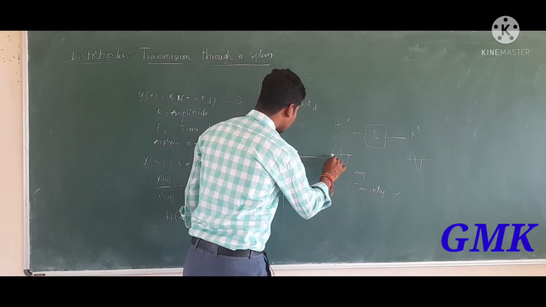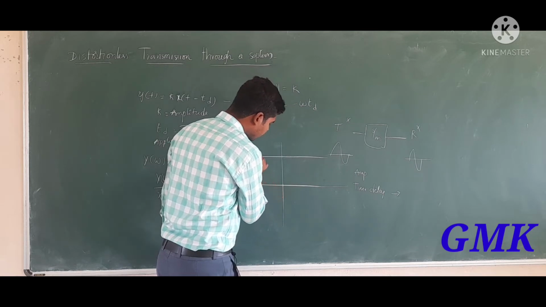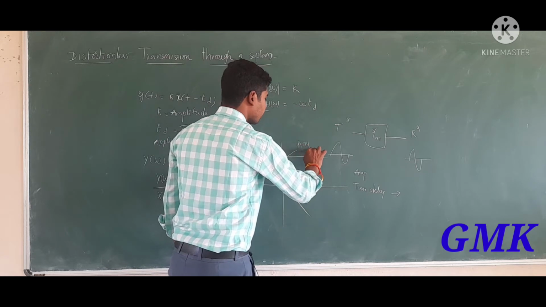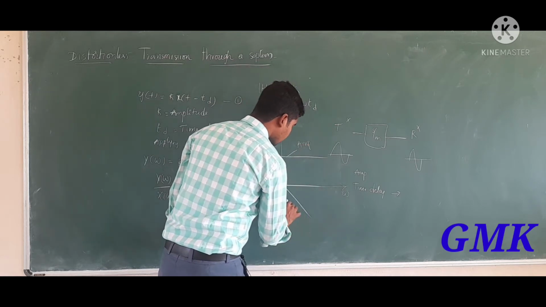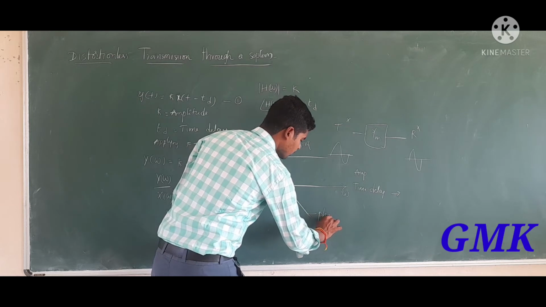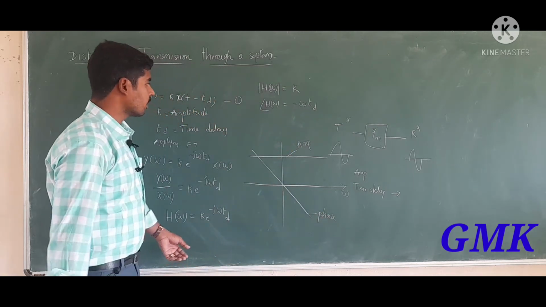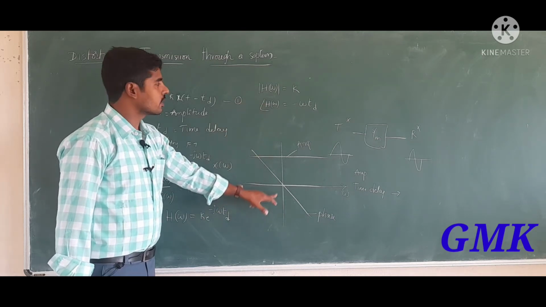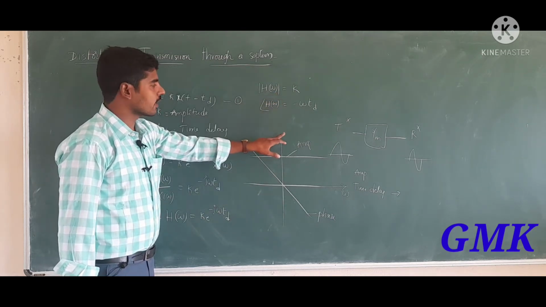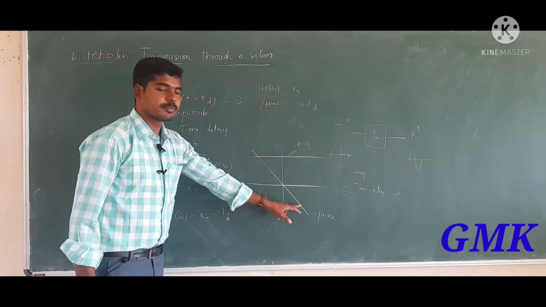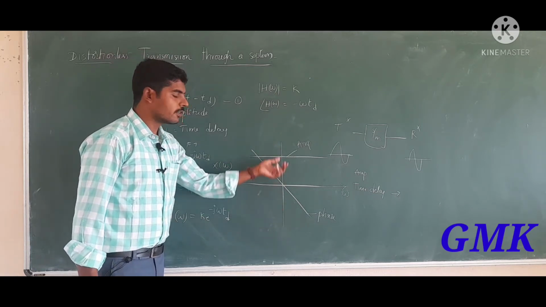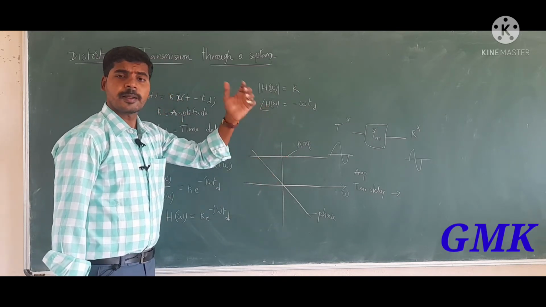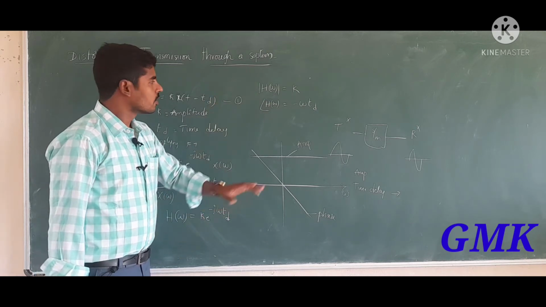If you plot amplitude and phase against omega, the amplitude graph is constant and the phase graph is linear. So two important criteria: first, the amplitude of the system maintains a constant value throughout all frequencies; second, the phase is linear with respect to omega. If the system satisfies these two criteria, we can say that the corresponding system is a distortionless transmission, right guys? So it is very clear, I think.